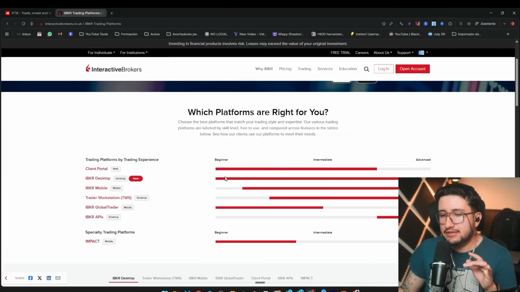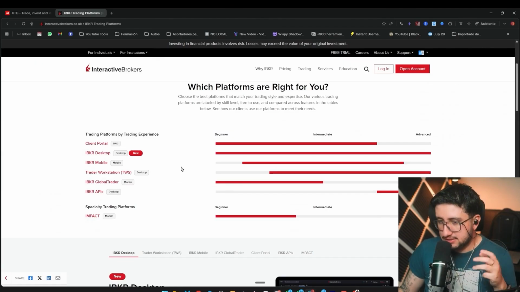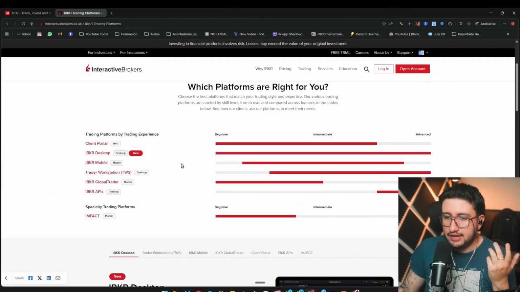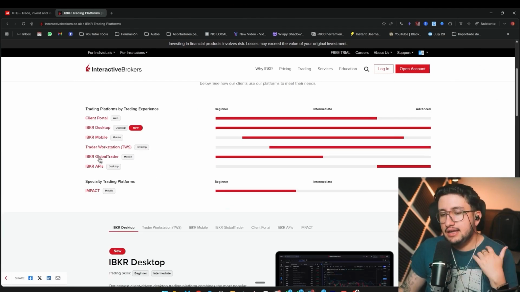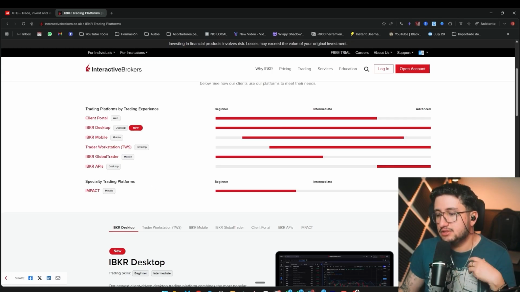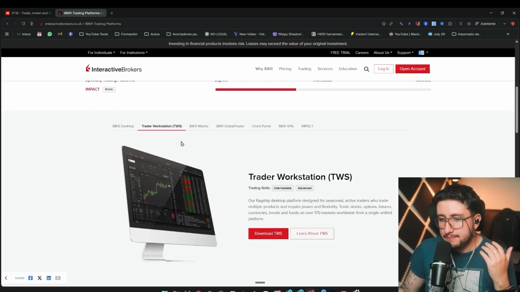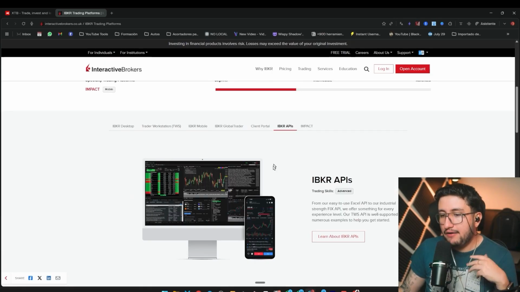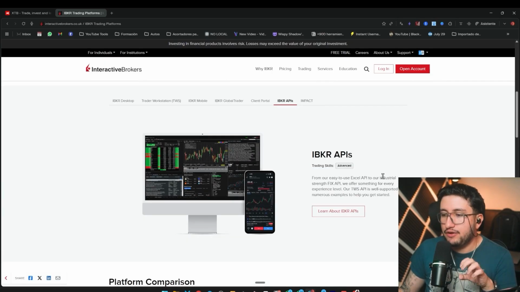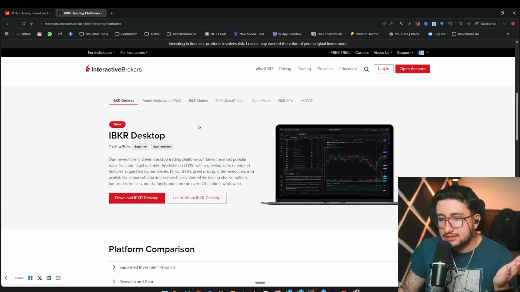However, on Interactive Brokers, we find many other options. We have the app itself, which is this one right here. We have the desktop version, which is the one we're currently using, but we also have other ways, including through the Interactive Brokers APIs to be able to connect to them. So we have many more options, even some a bit more advanced, to be able to invest. Obviously, this is very beneficial for advanced people, again, but if you're a beginner, for example, it says so here.